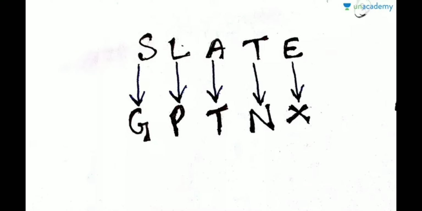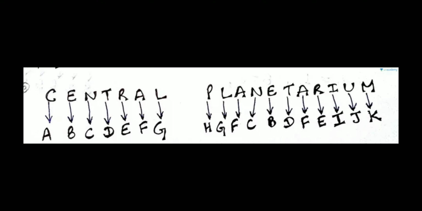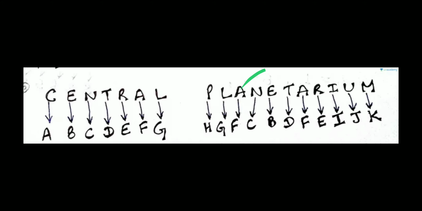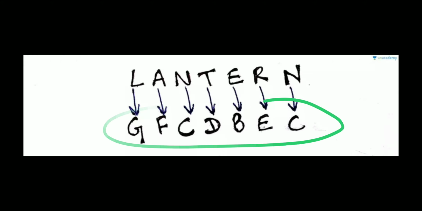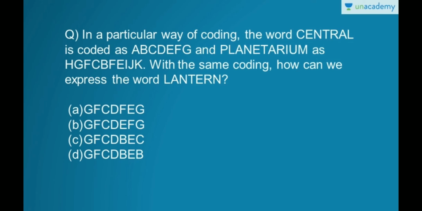Now let's see the next one. Here CENTRAL is coded as A, B, C, D, E, F, G and PLANETARIUM as this one. Now you have to find out the coding for LANTERN. This is direct coding again, so this is going to be very easy. C is coded as A, E as B, and similarly all others. You can see and write it one by one. You will end up with G, F, C, D, B, E, C. So our answer is option C.